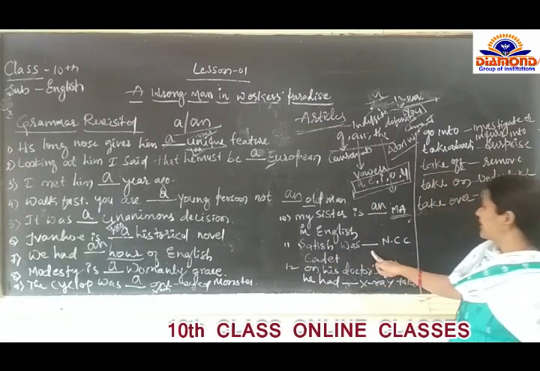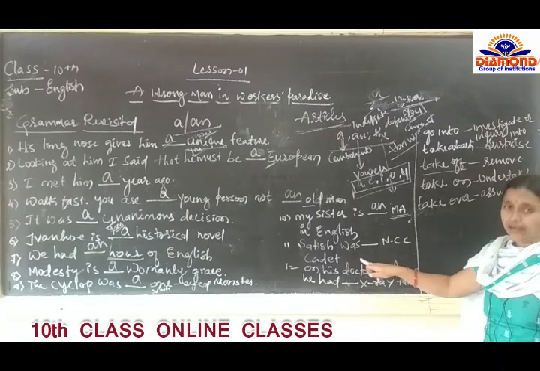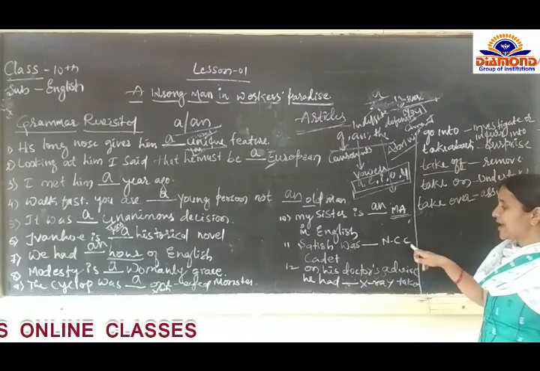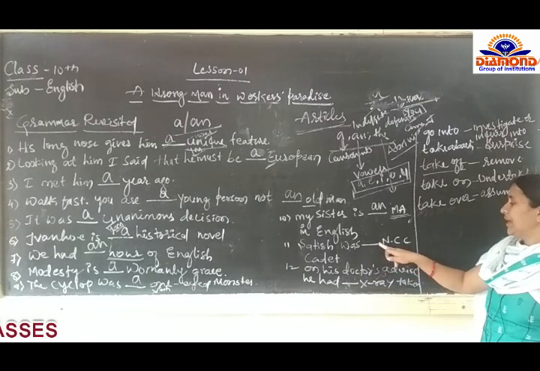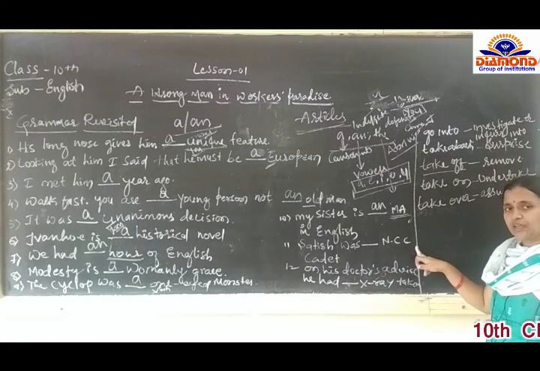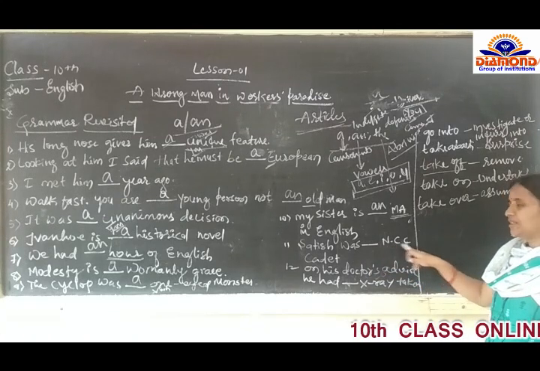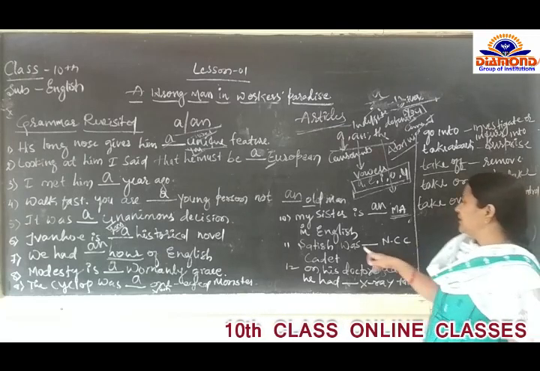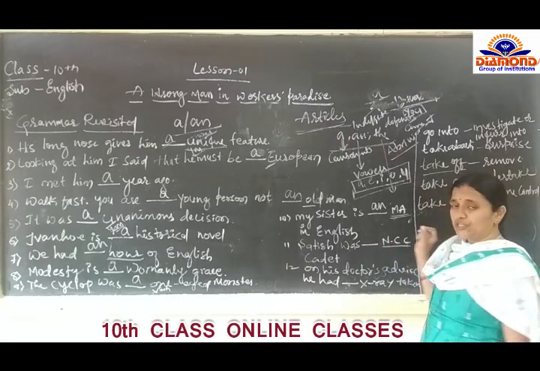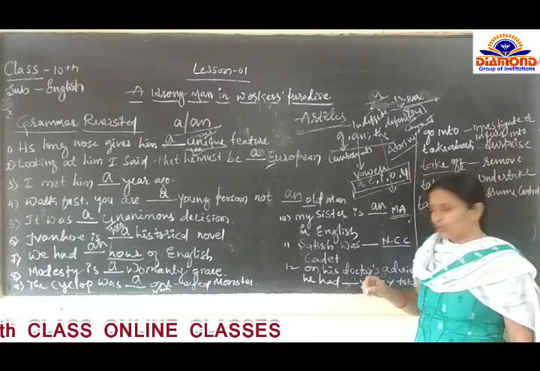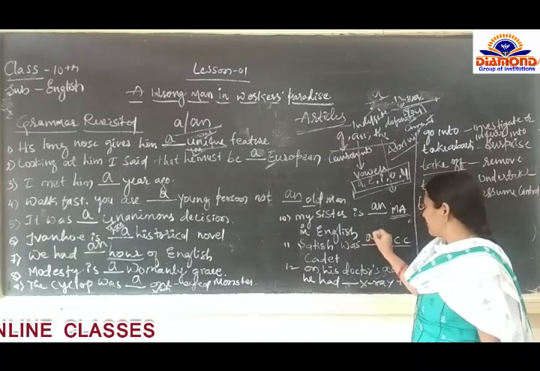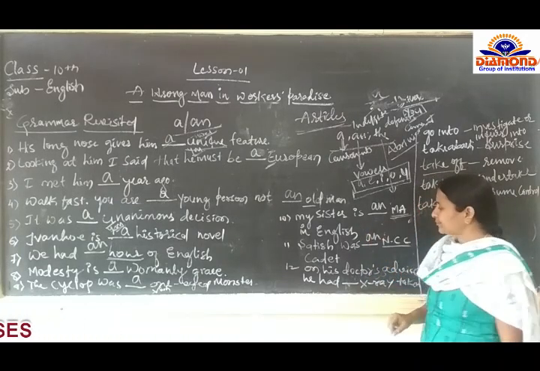Satish was dash NCC cadet. NCC is also one of the abbreviations. NCC means National Cadet Corps. Before the abbreviation, what do we have to use? Before the abbreviation, we have to use an.